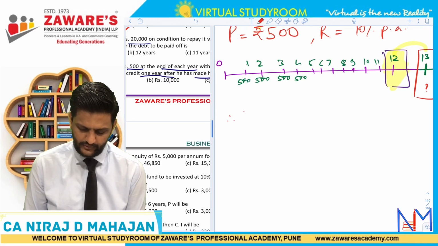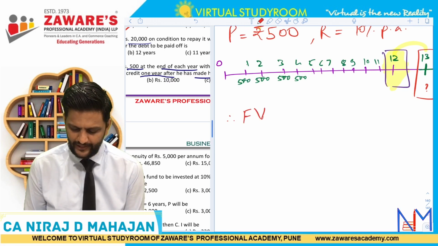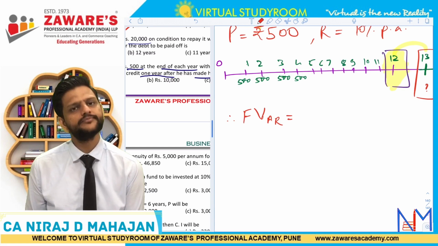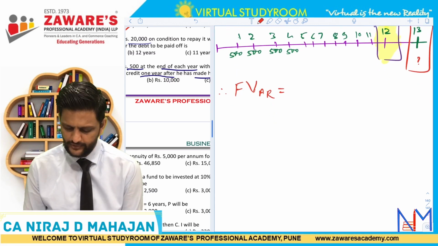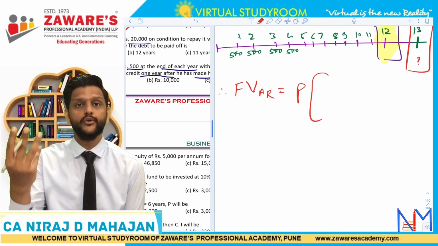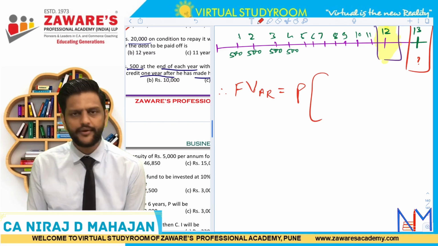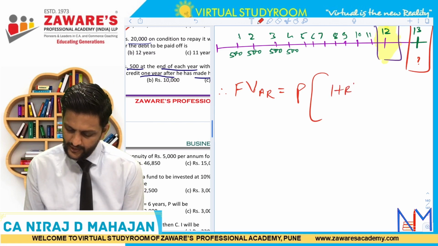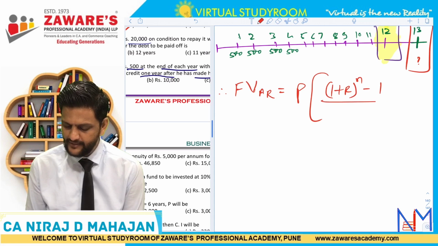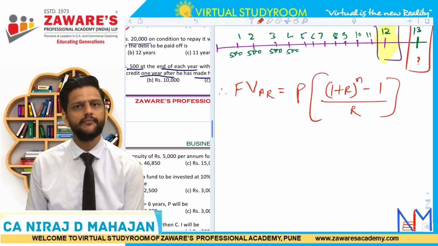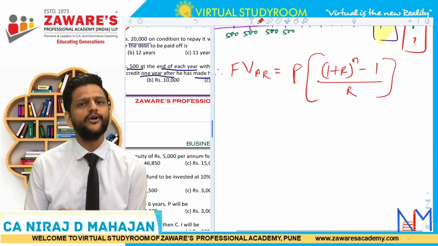Therefore, we are going to find the future value of annuity regular. Whatever is the formula, write it down. Periodical amount, future value, it doesn't have an extra r in the denominator. So (1 plus r) to the power of n minus 1, upon r. That is the formula. Fine or no?